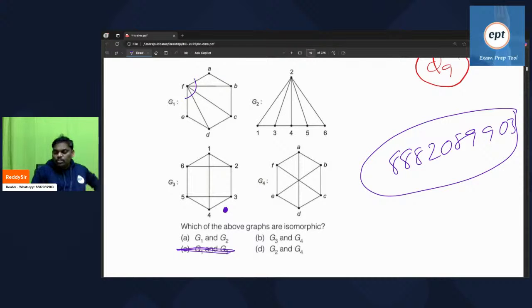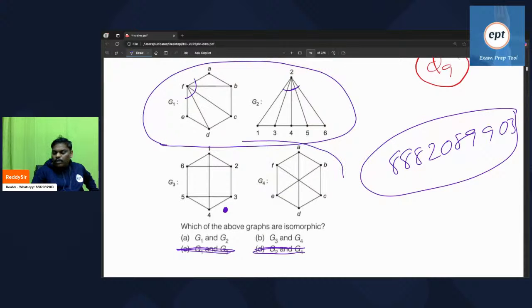Next one, what about G2, G4, sir? In G2 also, one person has degree 5. In G4, no one has degree 5. So D option also you can cancel. The possibilities are either A option or B option. A option says G1, G2 same. B option says G3, G4 are same.